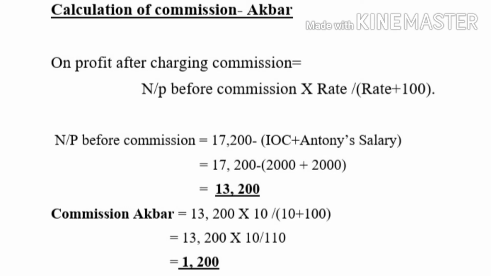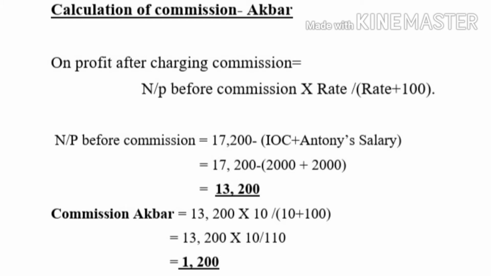We already discussed commission is charged two ways. One is before charging commission and second one is after charging commission. Here in this question it gives after charging commission, 10% after charging commission. So we know the formula, that is net profit before commission into rate divided by rate plus 100. For the calculation of the commission, first we should know the net profit before commission.